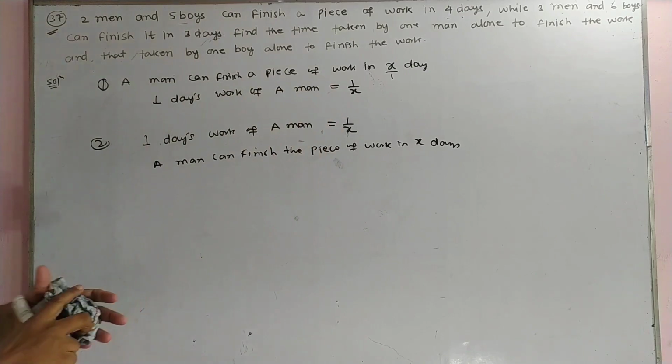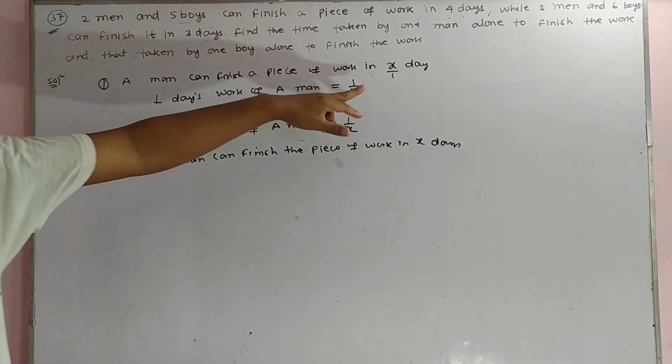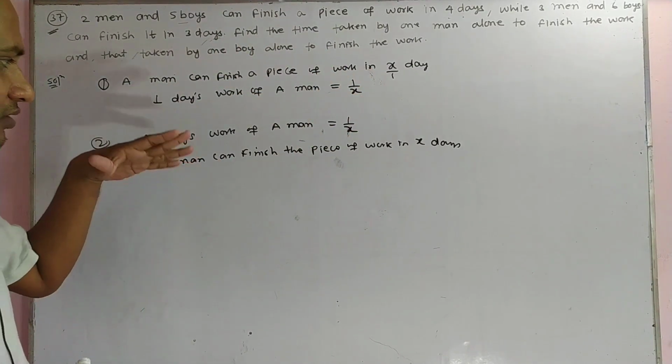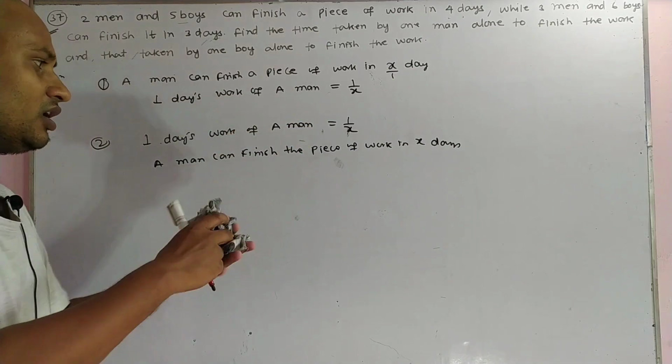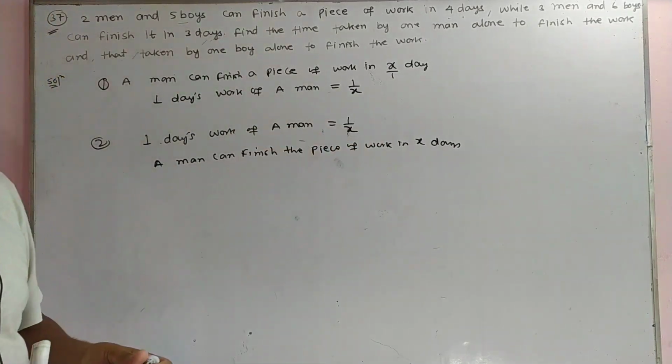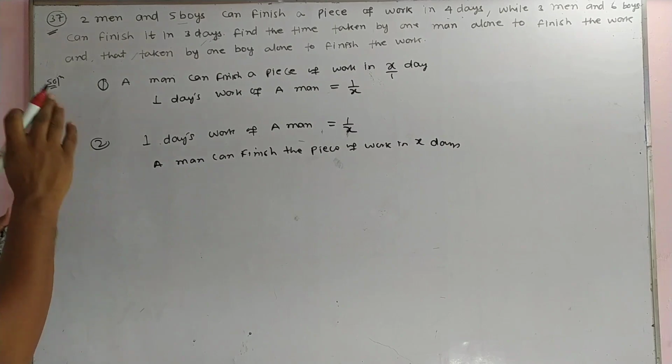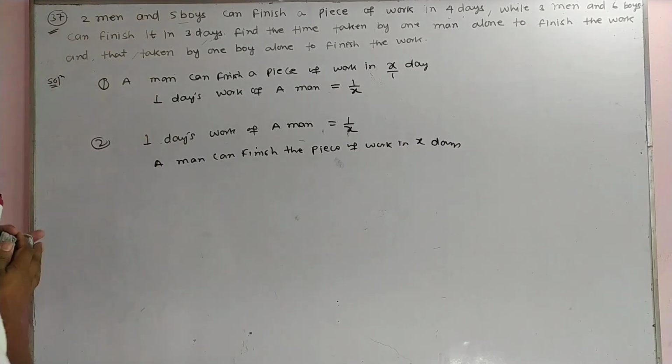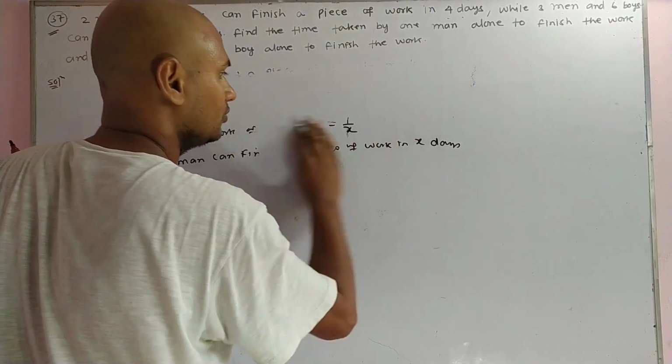A man can finish a piece of work in X days means 1 day's work of a man is 1 upon X. In the same way, if 1 day's work of a man is 1 upon X, it will be the reciprocal of X by 1, that is X. Okay, according to this concept, we have to discuss this question. Let us see.